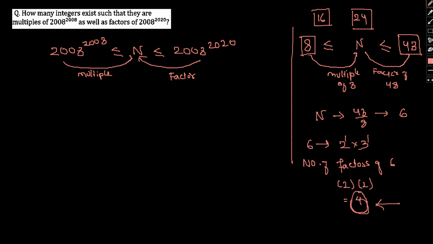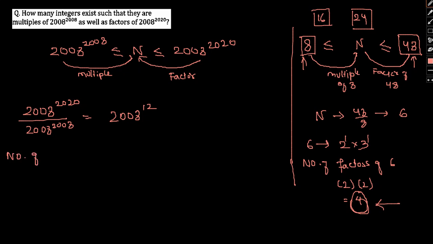That is, we divide 48 by 8 and find the number of factors of the result. So we will use the similar concept in this question as well. Initially we divide 2008 to the power 2020 by 2008 to the power 2008. The result we attain is 2008 to the power 12. Now the number of factors.